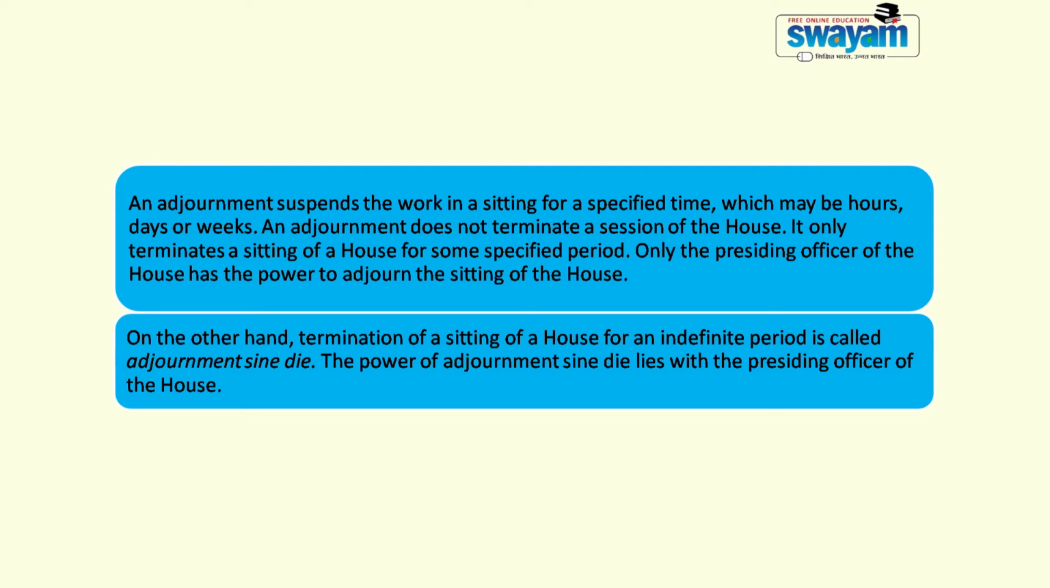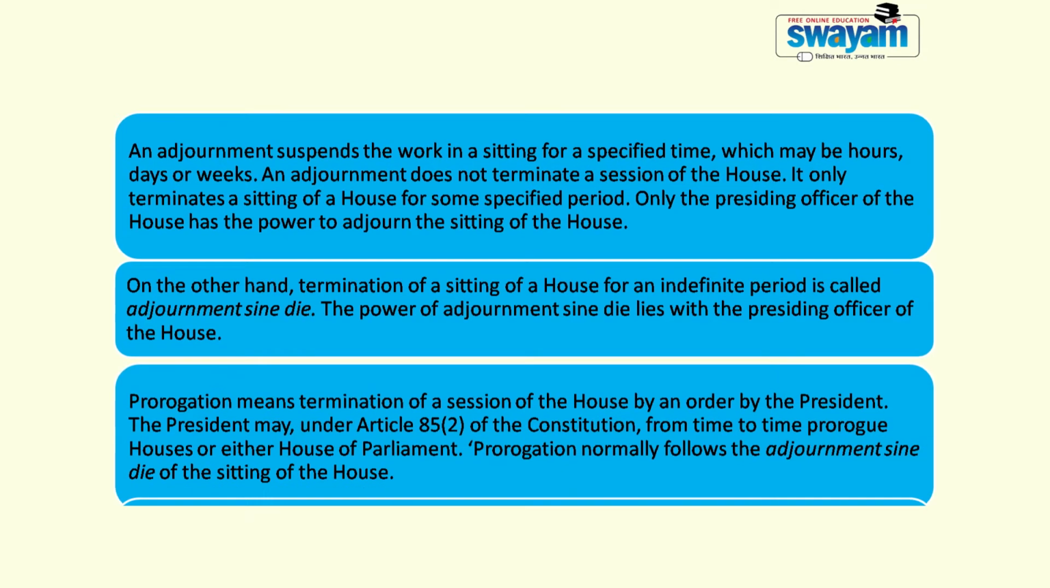House. Now, what is prorogation? The power to prorogue the House is exercised by the President. Prorogation means the termination of the session of the House. The House can be prorogued from time to time. Either a single House can be prorogued or both the Houses.